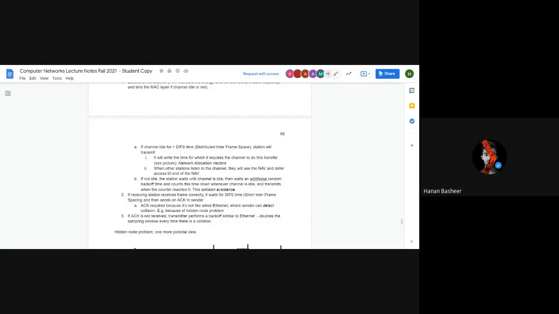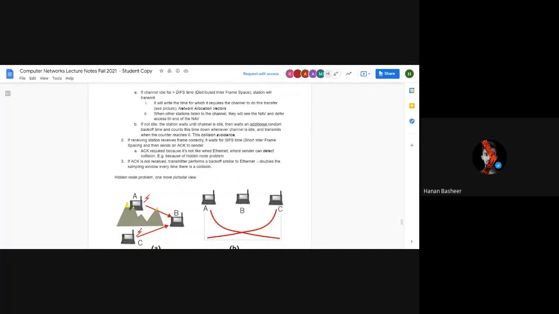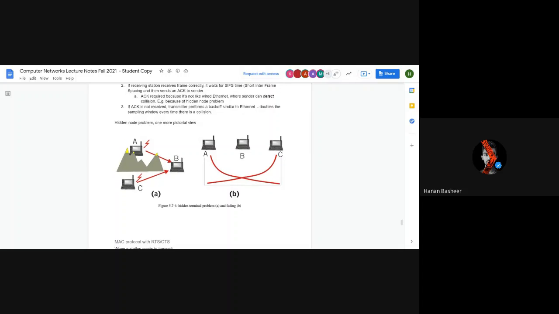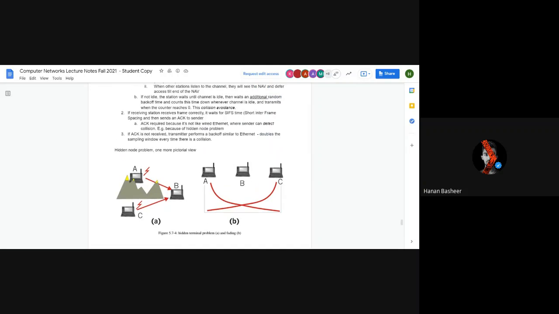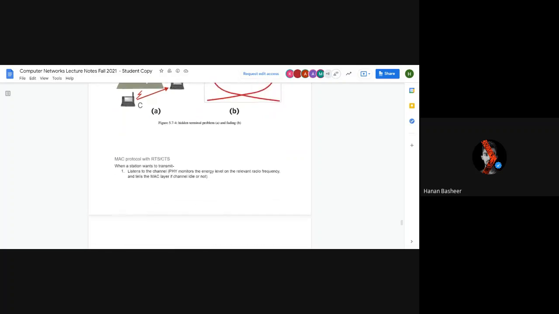If the channel is idle for longer than the DIFS time, the distributed interframe space, then after this time is over it can start transmitting, and after transmission an acknowledgement is sent back. But the issue with this strategy is that once the transmission starts, if some other source also starts transmitting and is not able to detect within this DIFS that the channel is busy, there can be a collision and the packets get wasted.